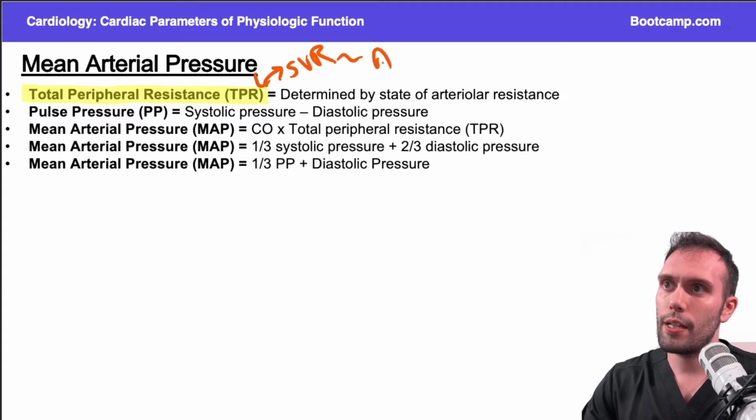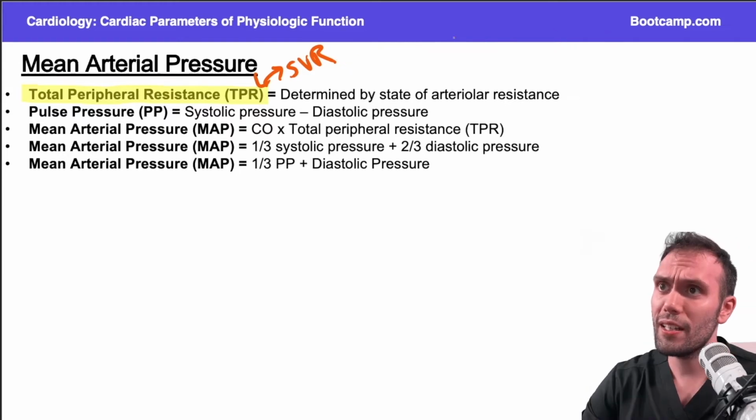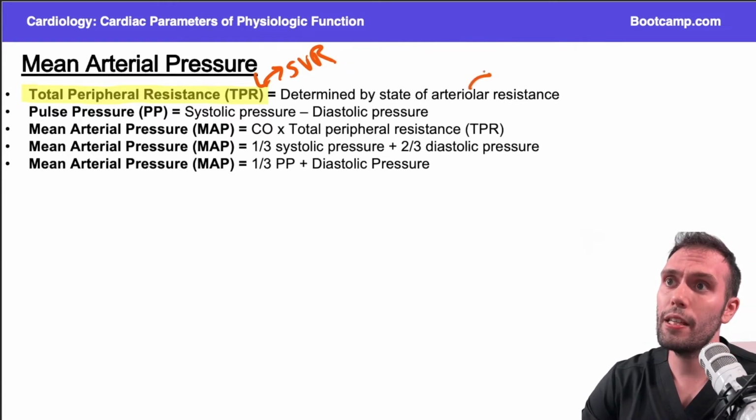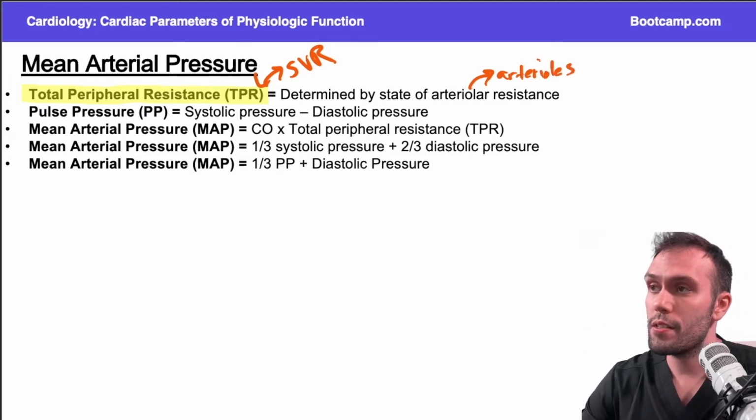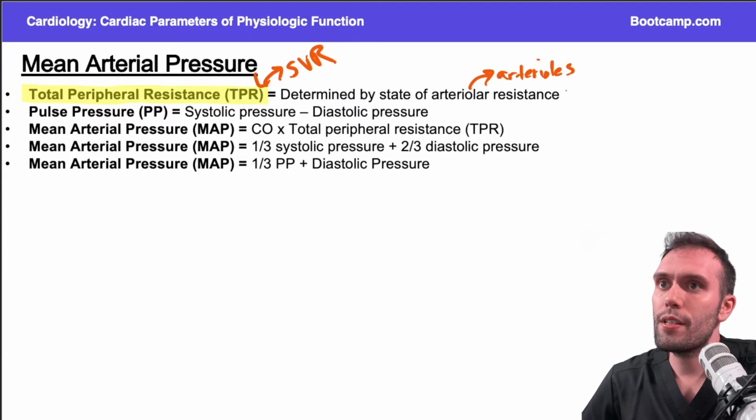Both approximate to the afterload, right? And when afterload goes up, TPR goes up. Okay, so we already talked about all of that. Again, determined by what structure? The arterioles primarily are going to dictate total peripheral resistance. If we take the total peripheral resistance, we can plug that into our equation with cardiac output to get the